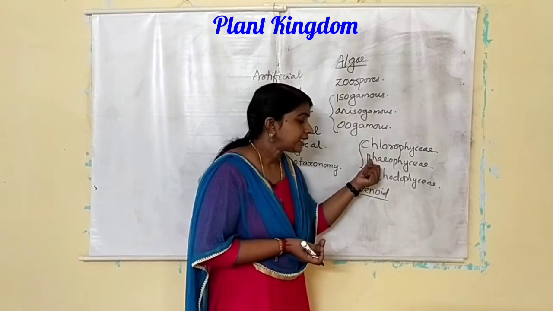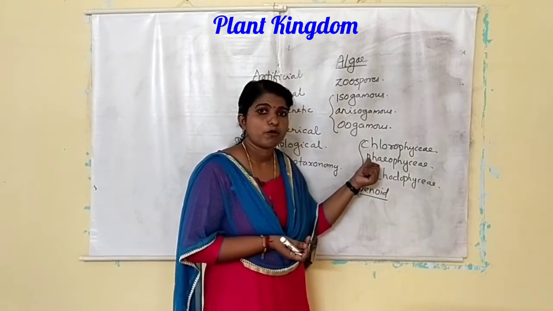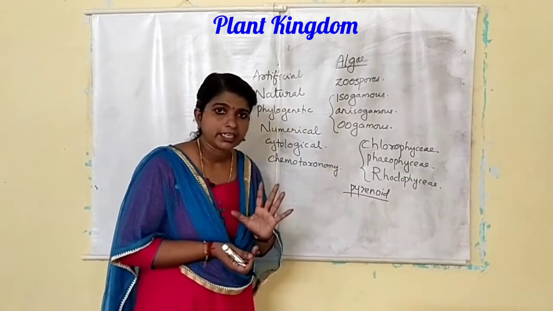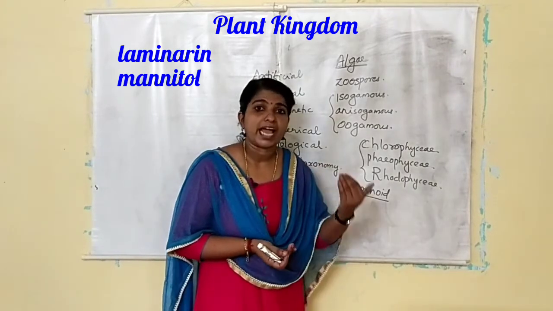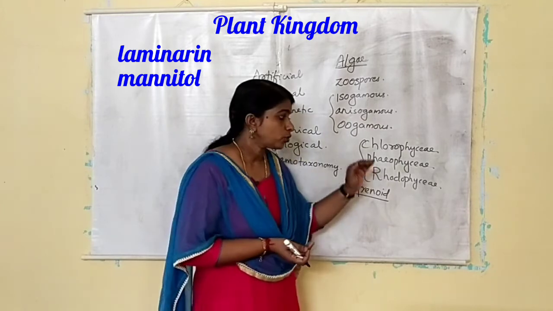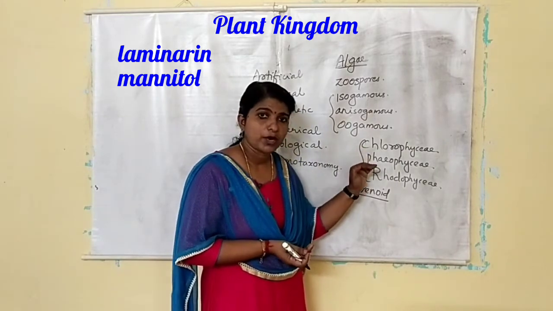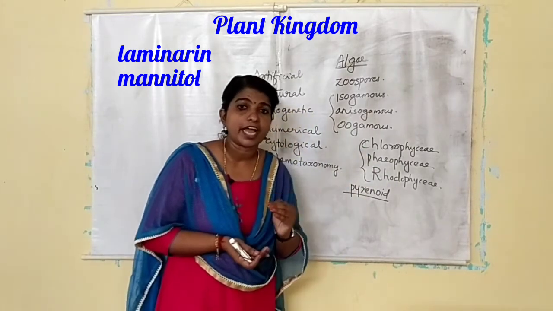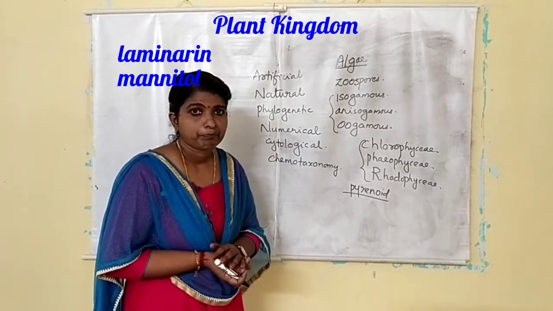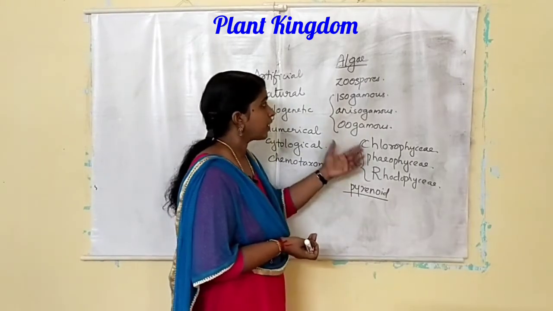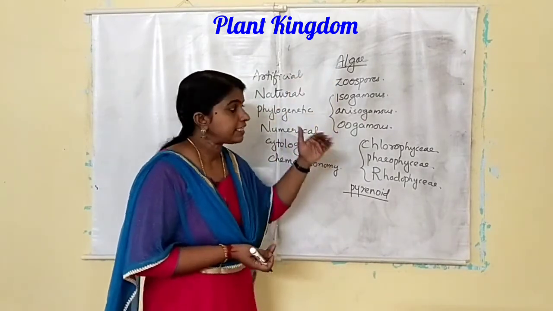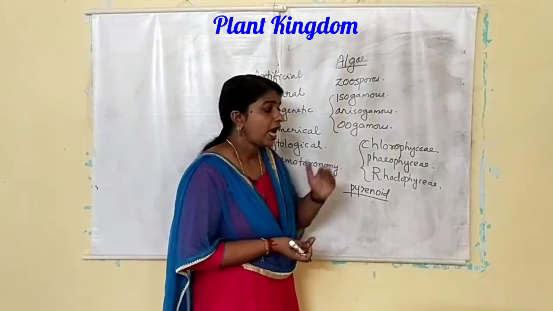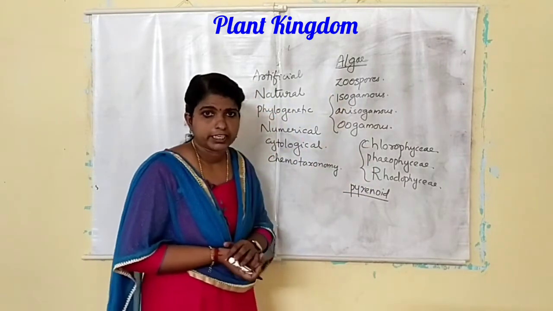And here they store food in the form of carbohydrate, that is starch, in the form of laminarin and mannitol. Okay, so the food is stored as carbohydrate in the form of laminarin and mannitol. And they also reproduce asexually by zoospores, vegetatively by fragmentation and sexually by these methods.